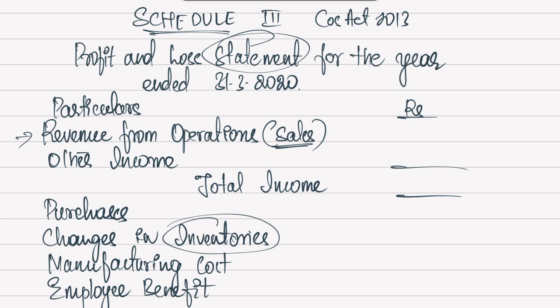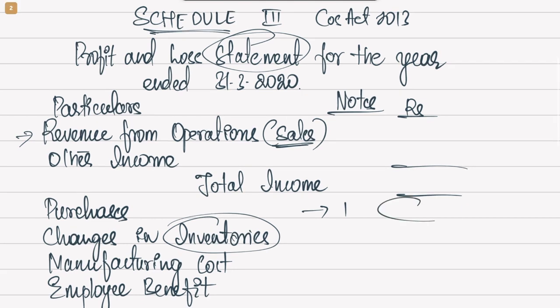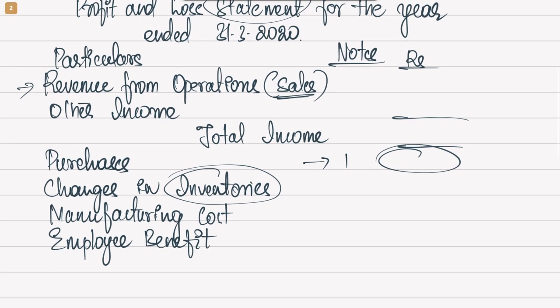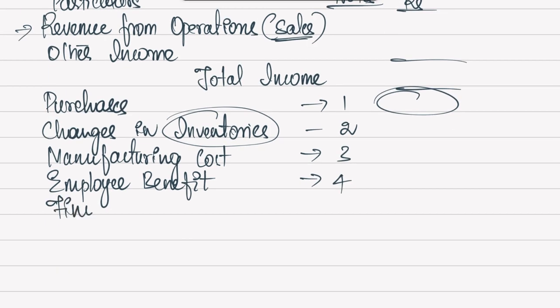What we will instead do is, let's say, we'll add one more column here, notes. It is no longer referred to as schedules, but instead it is referred to as notes. Note 1, let's say, for instance, talks about the purchases. Whatever purchases you have made so far will be contained in this particular note, and the consolidated amount will be written in this column. Then changes in inventory, even if it is a simple calculation of opening minus closing stock, will be shown by way of a note. Let's say note 2. Then we have manufacturing cost, various expenses directly related to manufacturing if it's a manufacturing unit. Then salary and other related benefits given to employees will be in note 4. Then comes the financial cost.